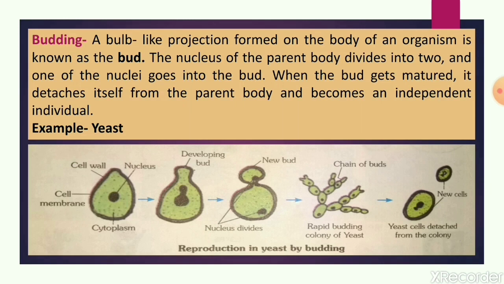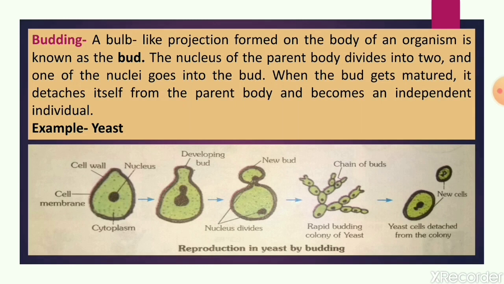So it may form a chain of buds, and after some time they detach from the parent body and grow into a new individual. So two things are there: first of all, one cell is there in which a bud develops like a bulb-like outgrowth or projection. Now, the nucleus divides into two parts.